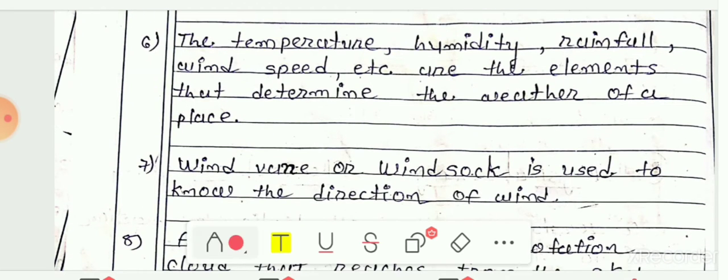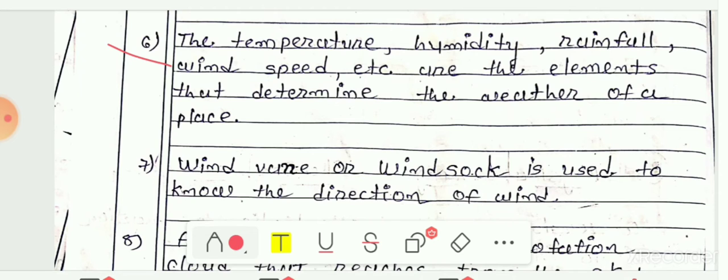Next, sixth number was, name the elements that determine the weather of a place. The temperature, humidity, rainfall, wind speed, etc. are the elements which determine the weather of any place.